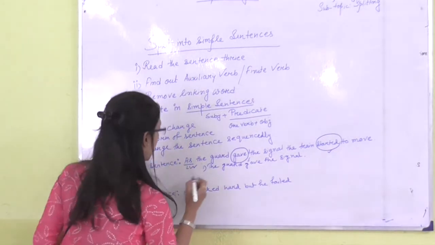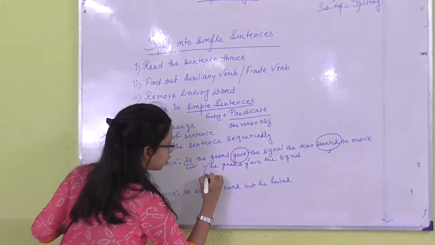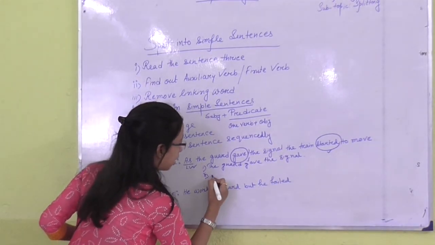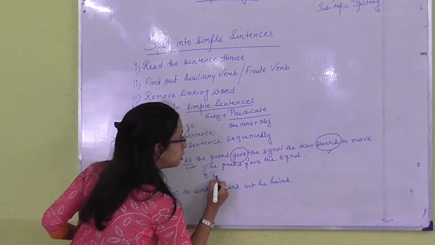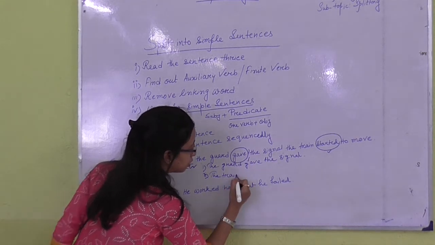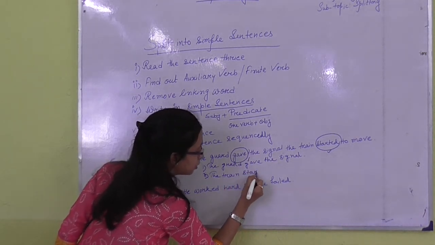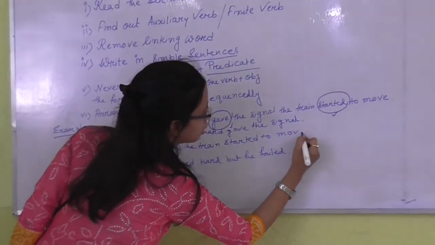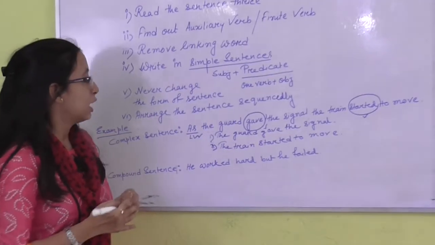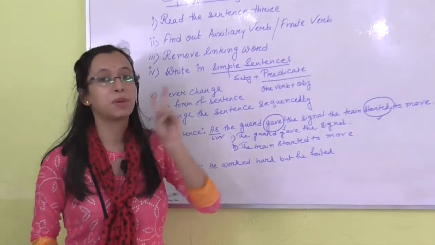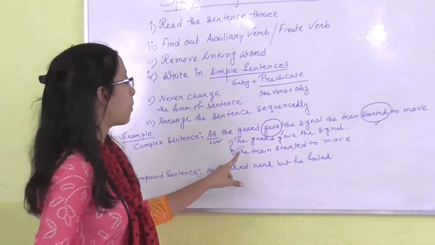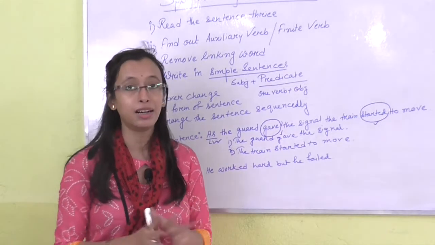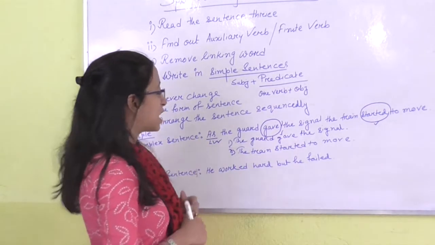So it becomes number 2 incident. So that's why I am going to write down this sentence in number 2. The train started to move, and put a full stop. So after splitting this sentence, it becomes 2 simple sentences. Number 1, the guard gave the signal, and number 2, the train started to move. Clear? Okay, then come to the compound sentence.